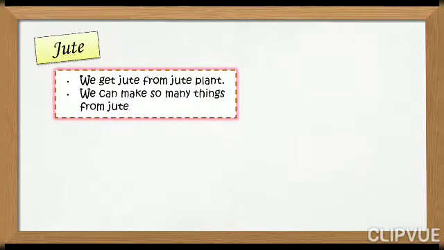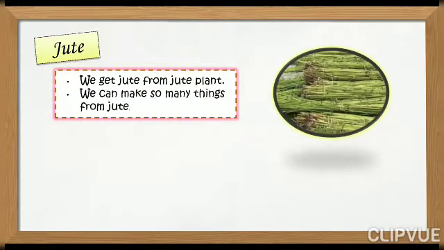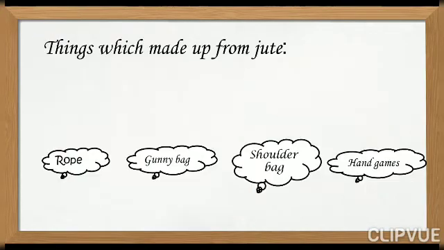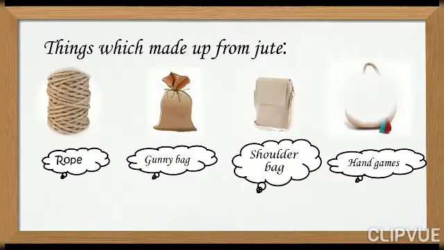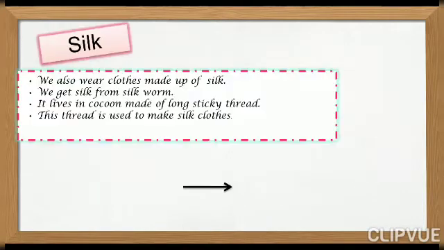Now, we have also discussed jute. Jute is a plant, and various things are made from it. So this is the jute plant and this is jute. The various things made from jute are rope, gunny bags, shoulder bags and handbags, which are made from the jute plant.